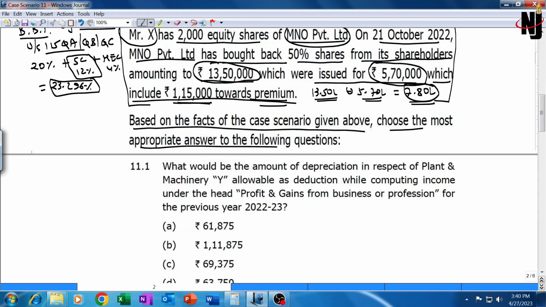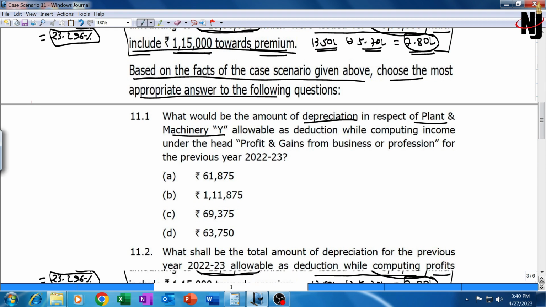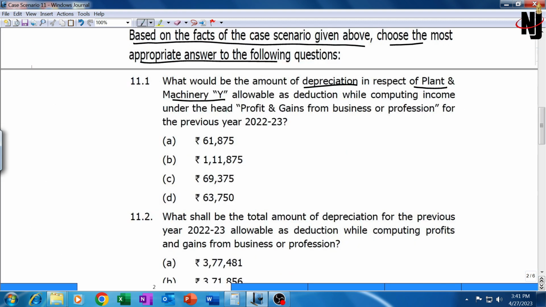Number one, what would be the amount of depreciation in respect of plant and machinery Y? Plant and machinery Y was acquired last year, 21-22. If you can see it here, plant and machinery Y was acquired in 21-22. But in 21-22, there would have been depreciation and additional depreciation last year at half the rate because it was put to use for less than 180 days. And in the current year there will be depreciation and remaining additional depreciation. What would be the amount of depreciation on machinery Y allowable as a deduction while computing income under PGBP for the previous year 22-23? We'll have to calculate it out.